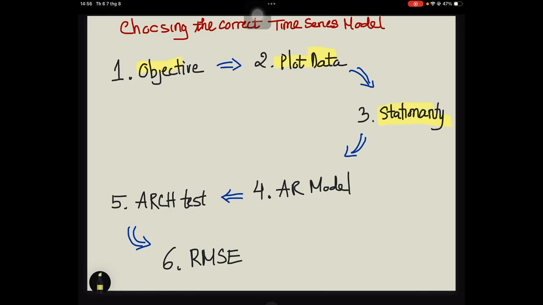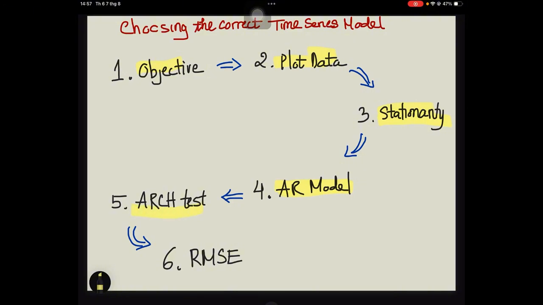Step 3. Check stationarity. If the series is non-stationary, transform it. For example, linear trend, use first difference. Exponential trend, use logarithm and first difference. Structural change, estimate separate models. Seasonality, include seasonal lag. Step 4, build an AR model. Start simple, usually AR(1), then examine residual autocorrelations. If residual patterns remain, add additional lags.